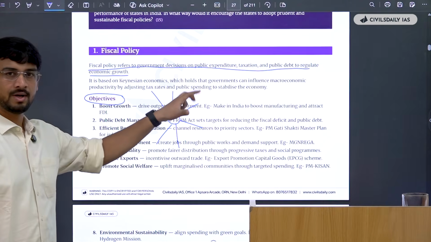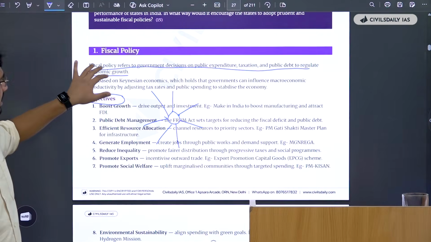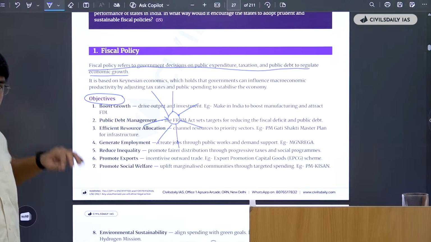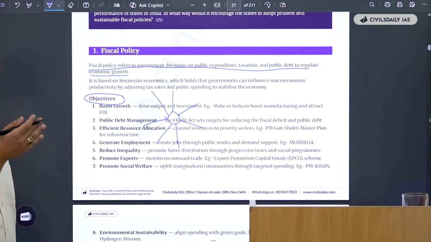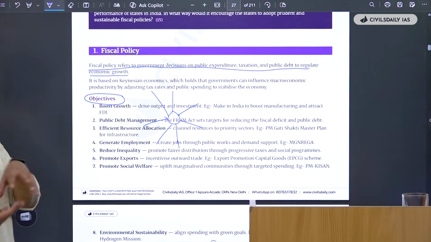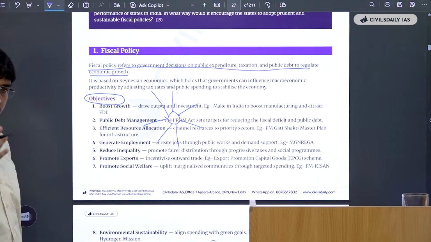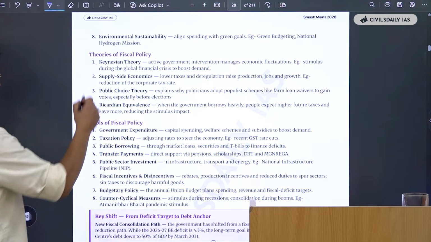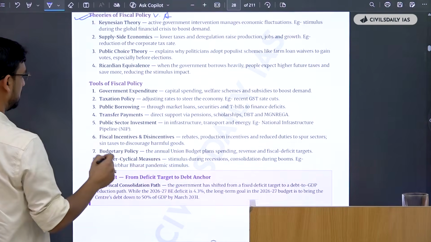If you have given 8 points, you have shown in the smart art as well that okay, before coming to the demand, this is the main demand of the question. This is what the fiscal policy aims to achieve. Apart from that, if the question asks what are the challenges, then you can go to the challenges in the way forward part. But if you have shown this in the smart art, your space is managed, the copy looks good, you have written a lot of points, and that will show to the examiner that you are a very knowledgeable person. Again, this you can also use as value addition in your answer.